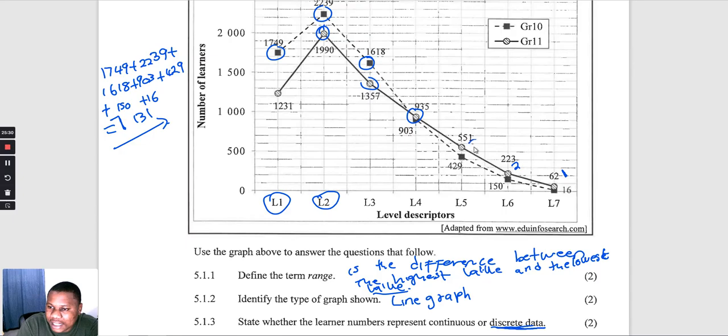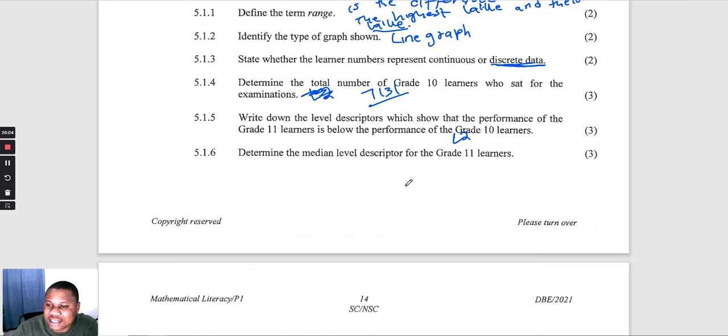Then number 3, number 4, and then number 5, number 6, number 7. So our data here is an odd number of values, meaning that there's only one number in the middle. Because this is number 4, our fourth number is going to be the middle number. So the level in the middle here is level number 4. So your answer there should be level number 4.